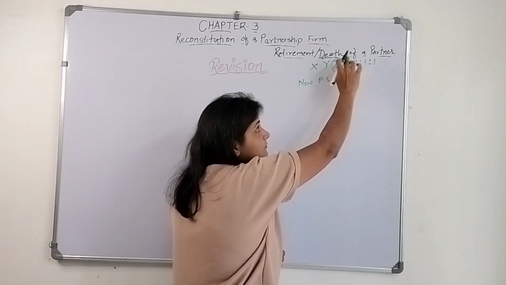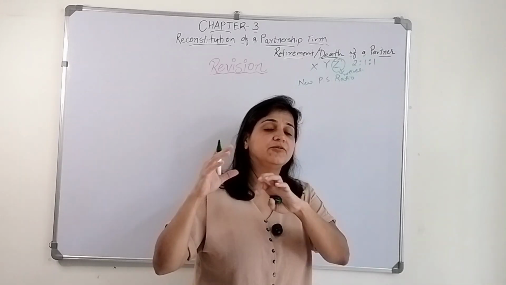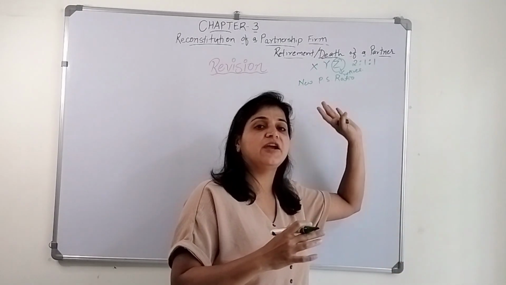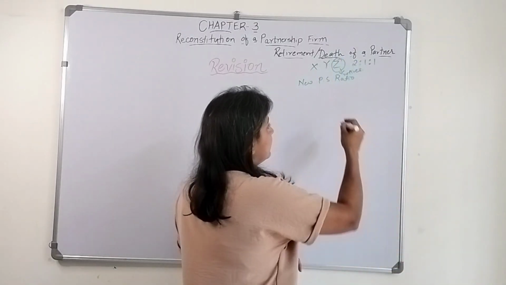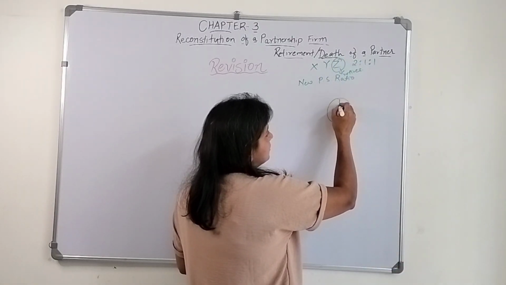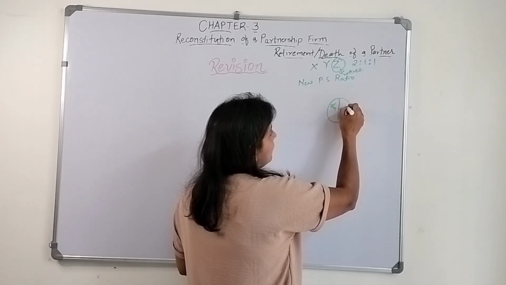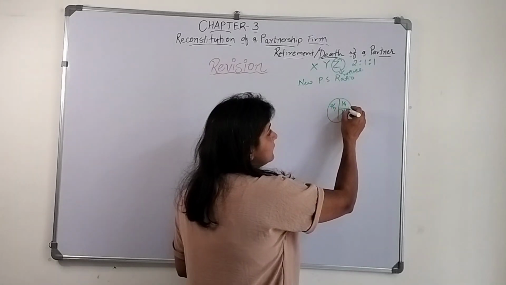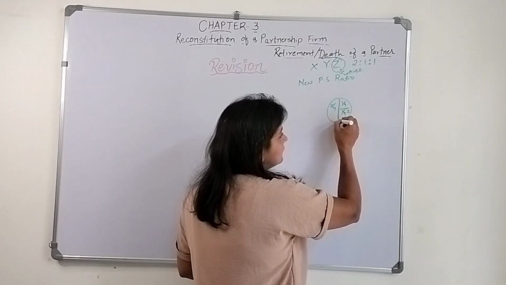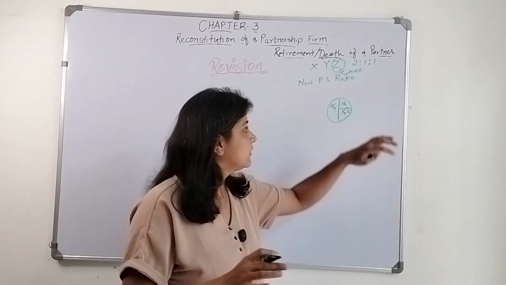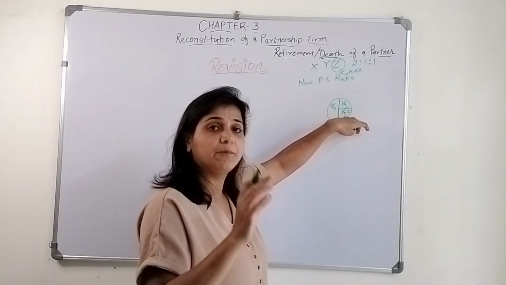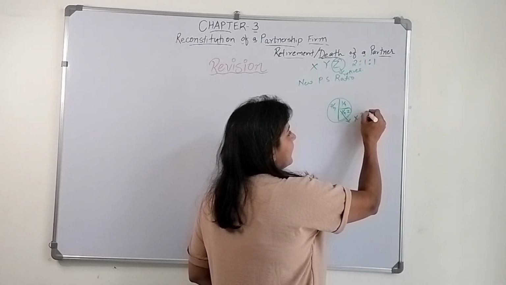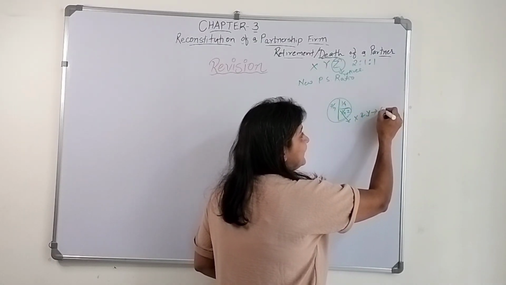Moreover, the profit which earlier used to belong to Z, now he is no more the partner, so his profit will be shared between X and Y. Let's say 2/4 belongs to X, 1/4 used to belong to Y, and 1/4 used to belong to Z. Now Z is no more the partner of this firm, so this particular profit will be shared between X and Y, so they will now gain.